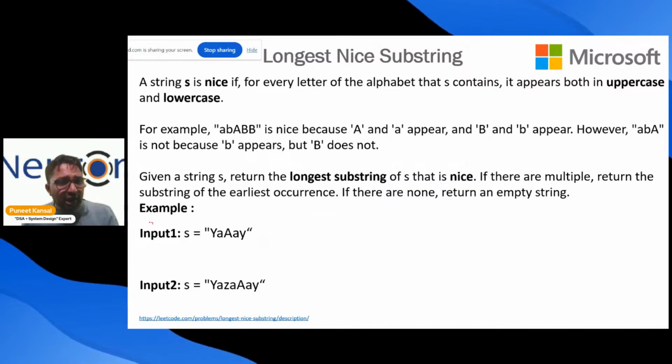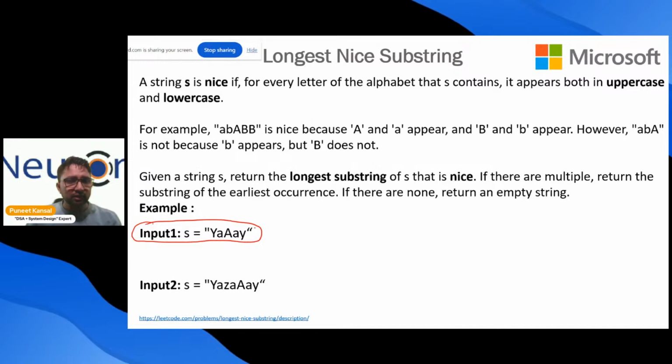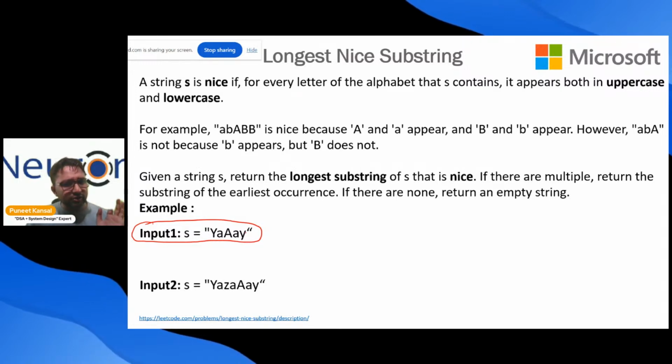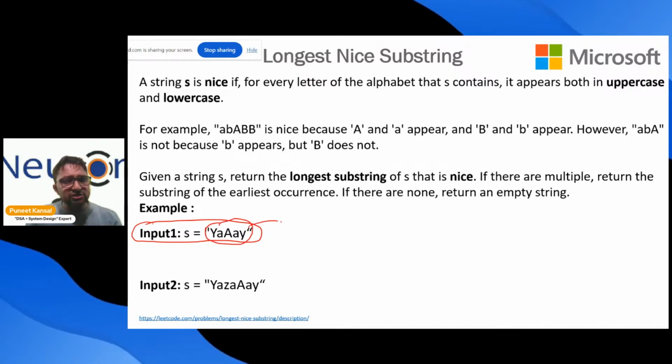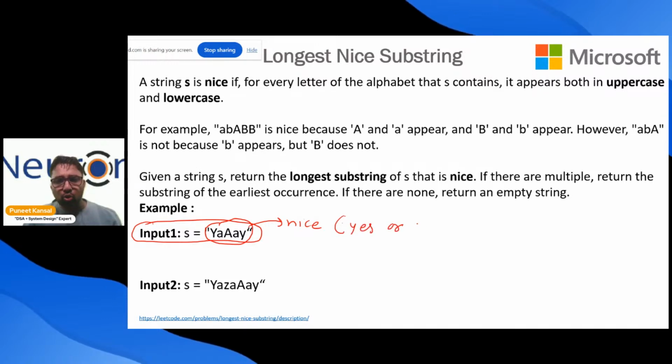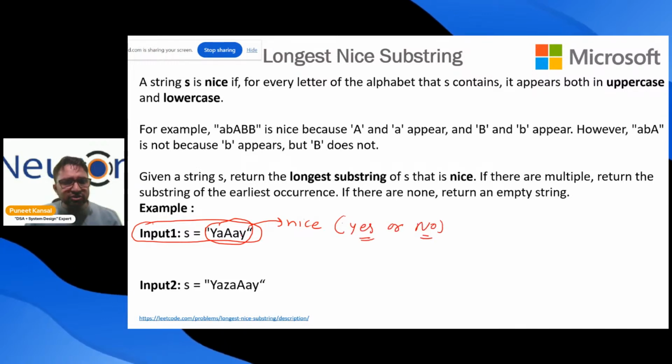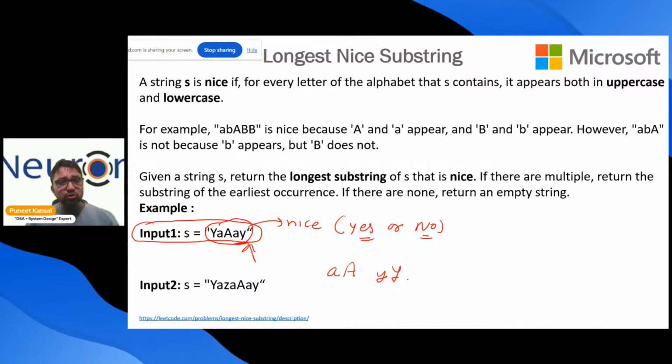What is the output for this? The question I'm again repeating. For simplicity, first tell me whether this complete string is nice or not. Either reply yes or no. We know what a nice string is. Nice string means if some alphabet is coming in this string, then it is coming in small case and also capital case. If this is happening, then that is a nice string.